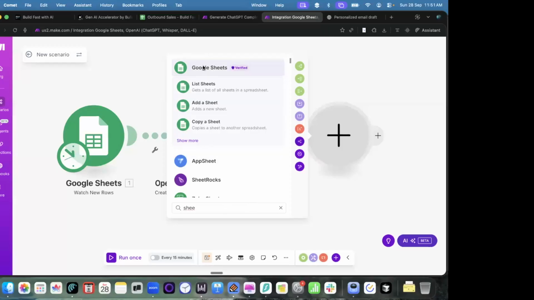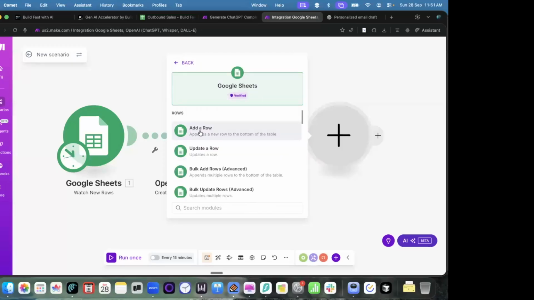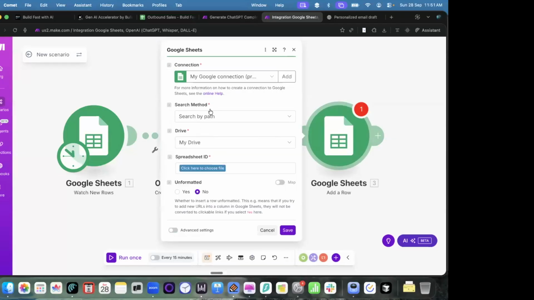I'll click on Google Sheets, and in this I'll choose add a row. I want to choose which sheet to add to. I'm working on one sheet, and I want to add details into the same sheet again. So I'll choose the same sheet. Click which file I want to choose. This is again the sales sheet I have.